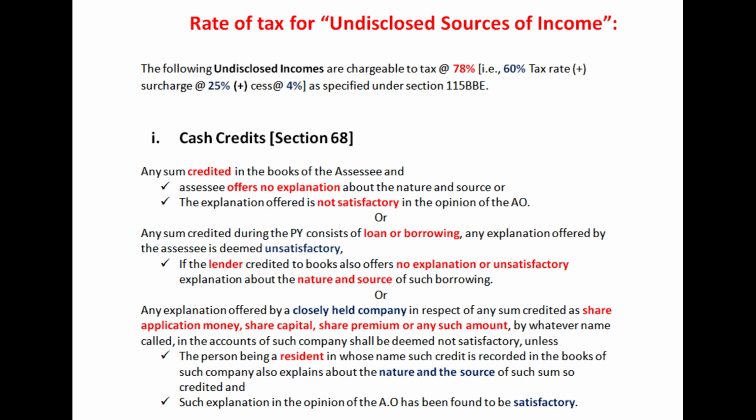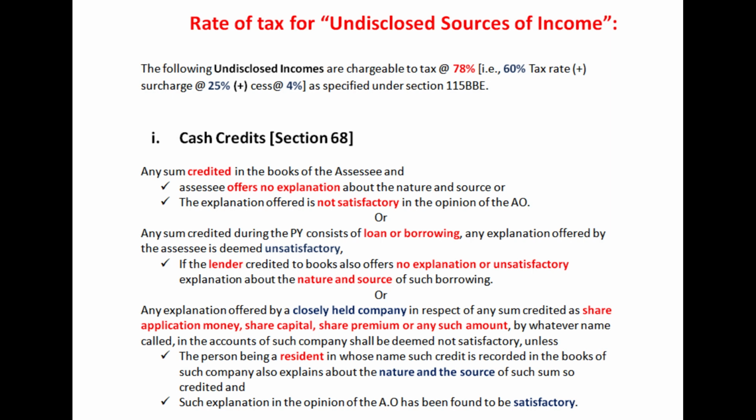The nature and source of the amount given by the lender is not properly explained, or the explanation given by the lender is unsatisfactory in the opinion of the assessing officer. Such income is an undisclosed source of income which will be subjected to a special rate of tax at 78%.